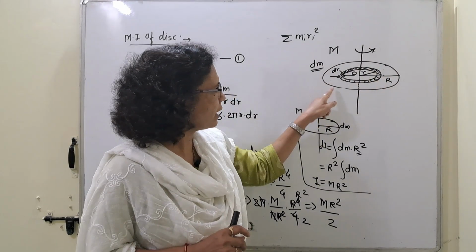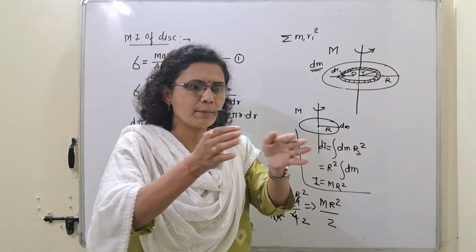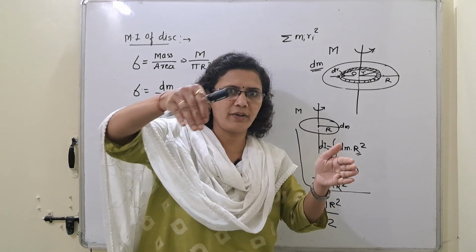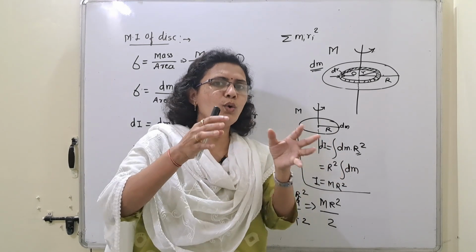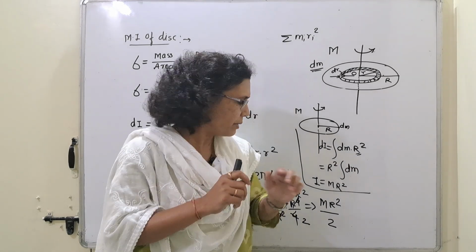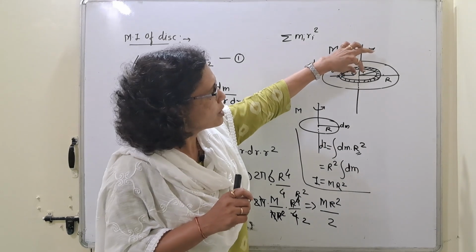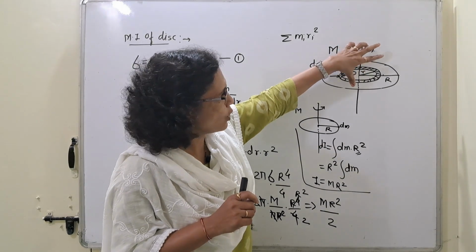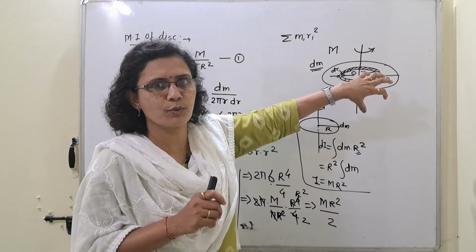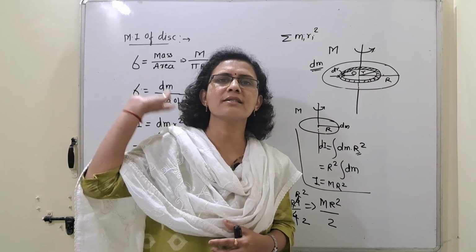Whole mass is not at the extreme position. From the center, distance goes on increasing, but the mass is distributed in the whole area pi r square. So the whole mass is not distributed at that maximum distance r, but the distance goes on increasing. Throughout that area mass is uniformly distributed. But in case of ring, the whole mass is distributed at the same distance, that is r.